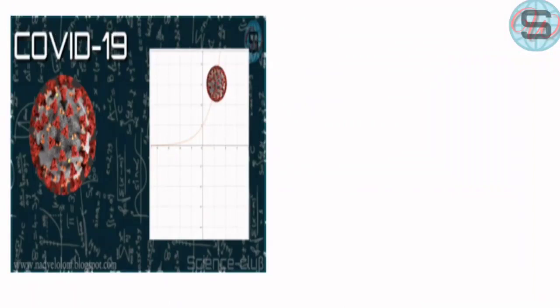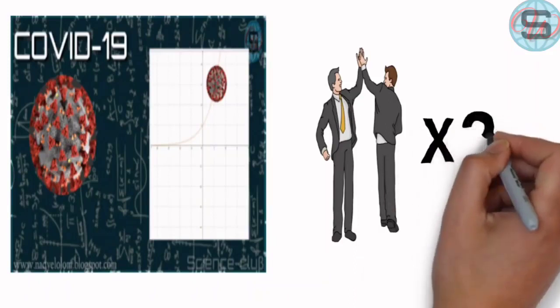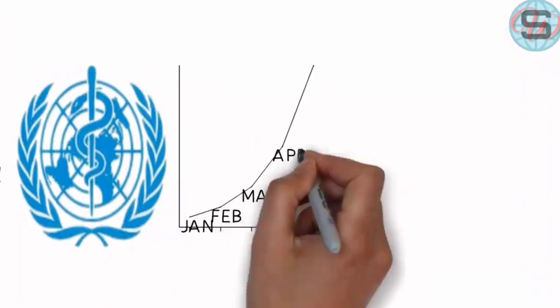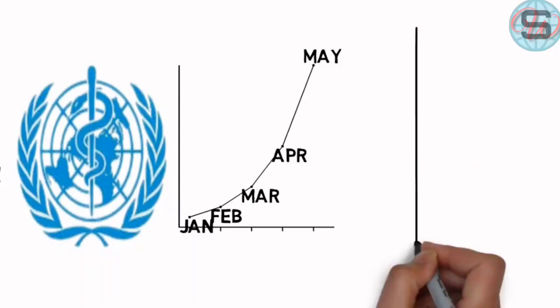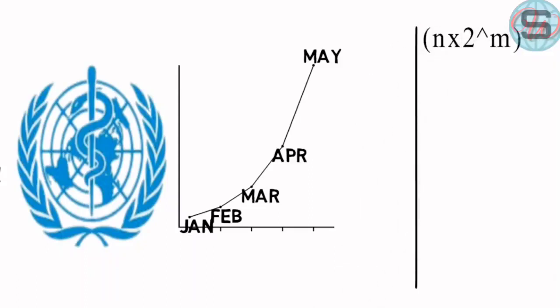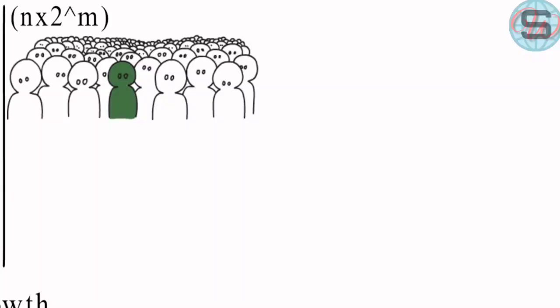If we look at COVID-19 growth, it will be the same. One infected man infects another man, so we have 2 cases, and 2 infected men infect another 2 men, so we have 4 cases, and so on. Now let's put numbers and give examples to understand. The World Health Organization said that the number of cases is growing exponentially every 25 days. Now let's see the equation which we worked out, n multiplied by 2 power of m. Let's put now a case in the society.